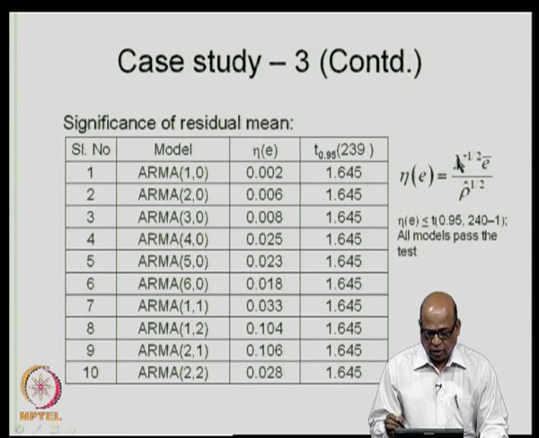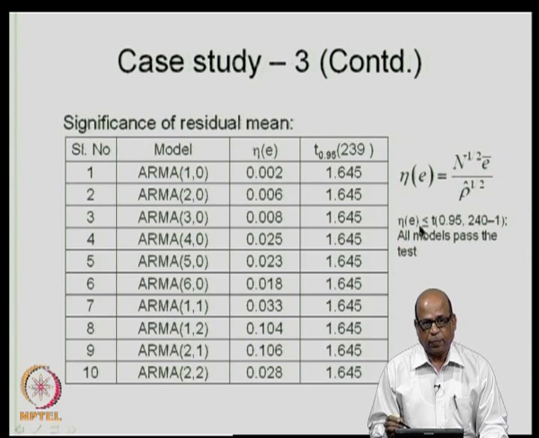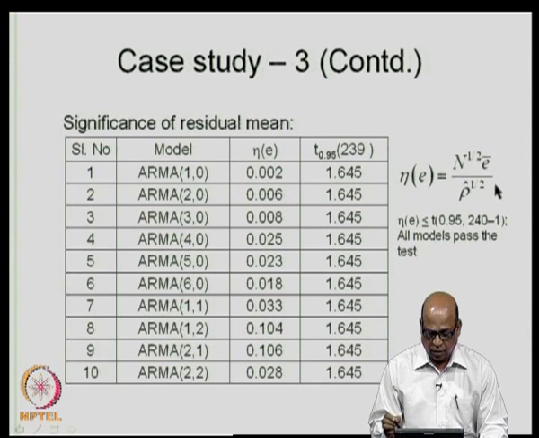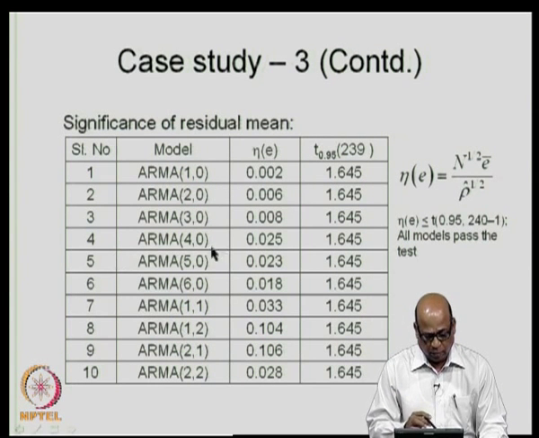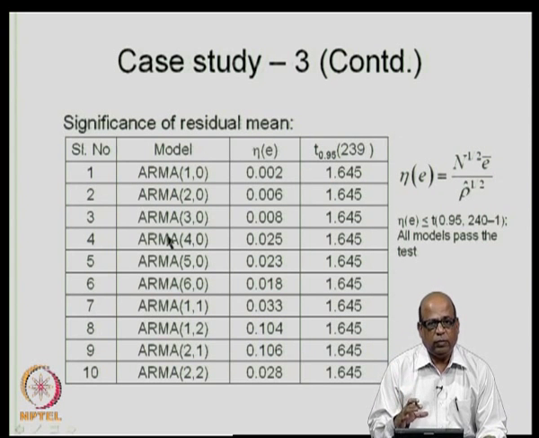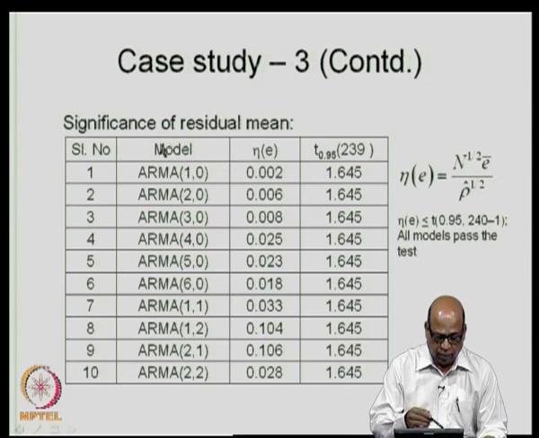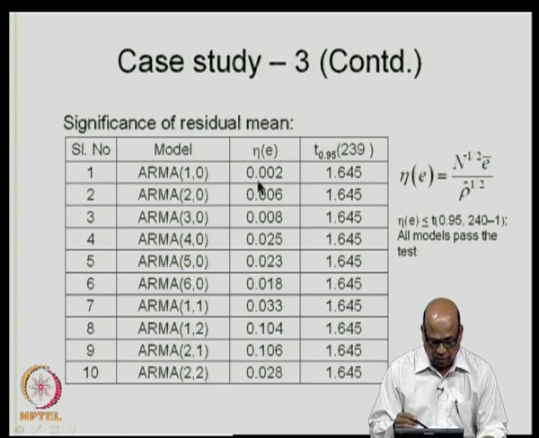Now, in this particular case, n will be 240, E bar is the residual mean, and rho cap is the residual variance. Therefore, you can get eta_E, which is the statistic. These are the values. Although we have chosen a particular model, and typically you can do these tests only for the chosen model, just for completeness' sake I am giving you the values for all the candidate models that we have considered. So, these are the type of statistic values that you get.